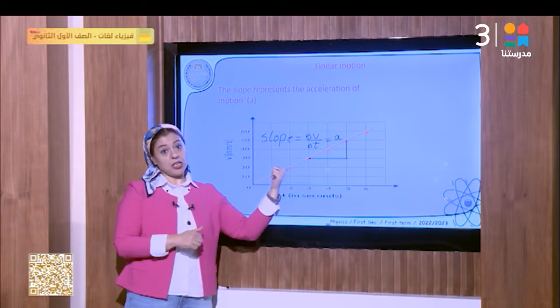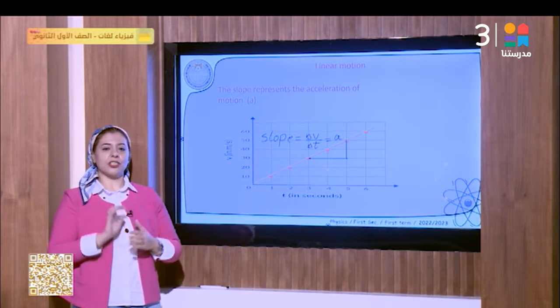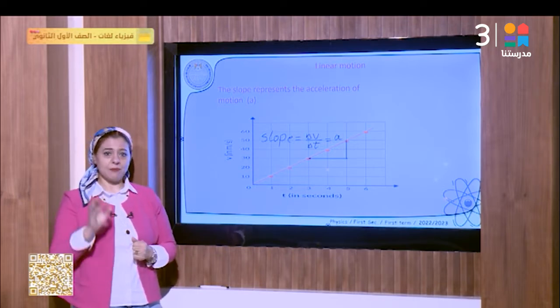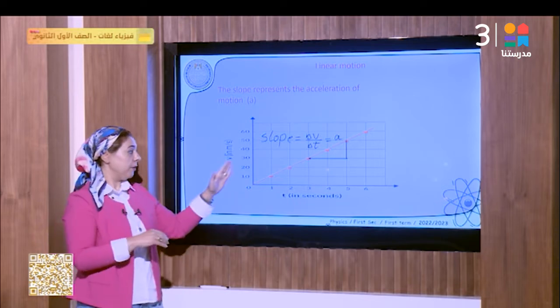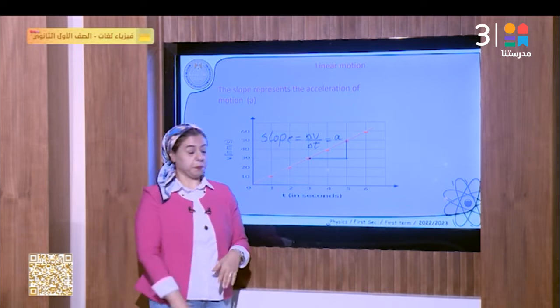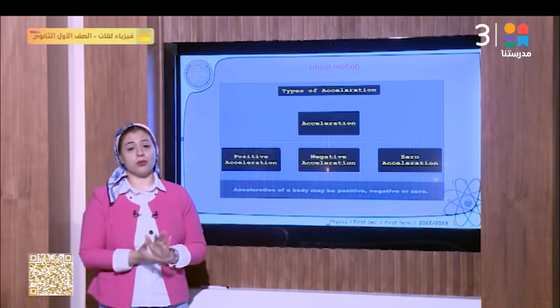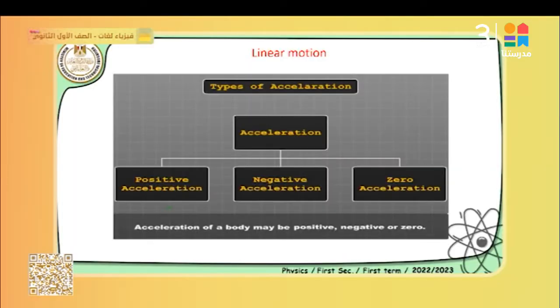And if we get a straight line just like this, which means very good, it's a constant acceleration. The acceleration with which the body moves is constant. Why? Because this is a straight line and the slope of a straight line is always a constant value. But it's not always a constant acceleration, just like velocity, it's not always constant. We have some conditions that make us change the velocity. Of course, we have many types of acceleration, as we will see together.